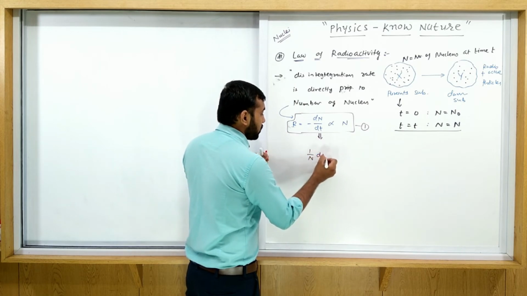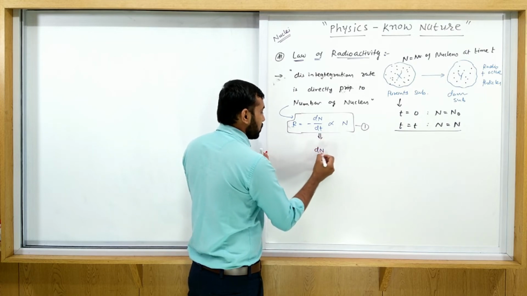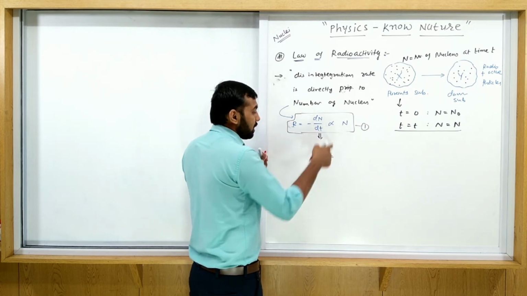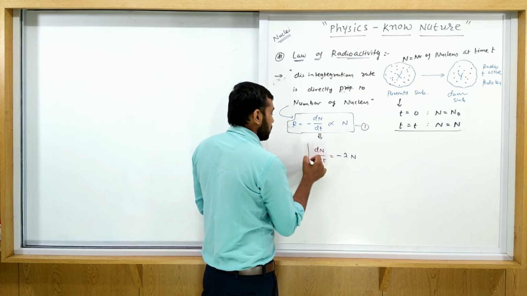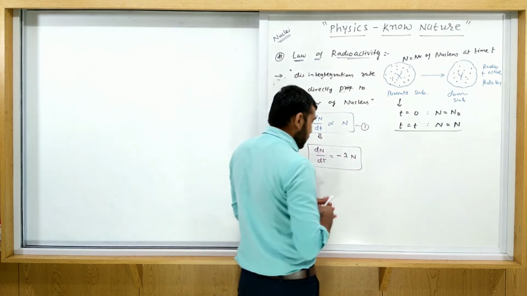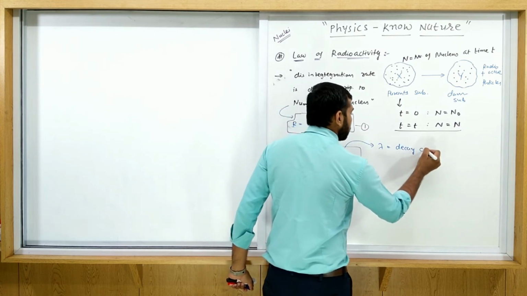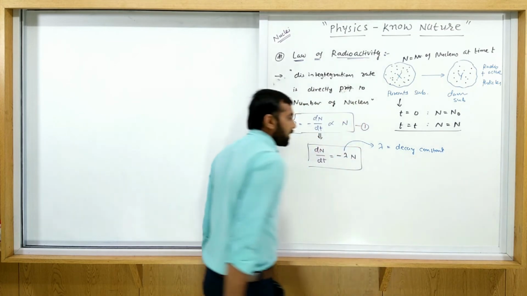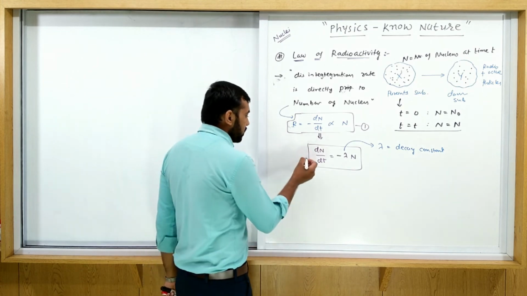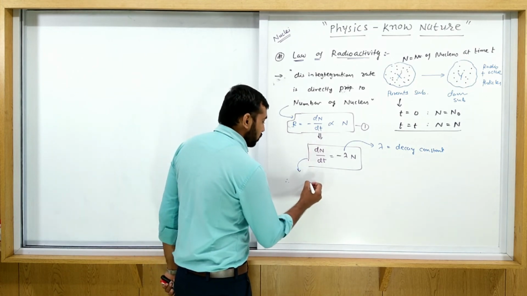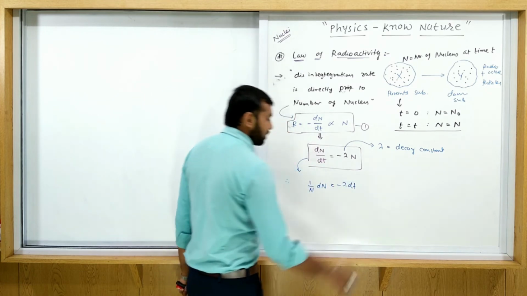Let's eliminate the proportionality sign: dN by dt, you must put a constant here, so dN by dt equals minus lambda N, where lambda is called the decay constant. We discuss the decay constant at the end of this topic, but you just take the integration of this: 1 upon N dN equals minus lambda dt.